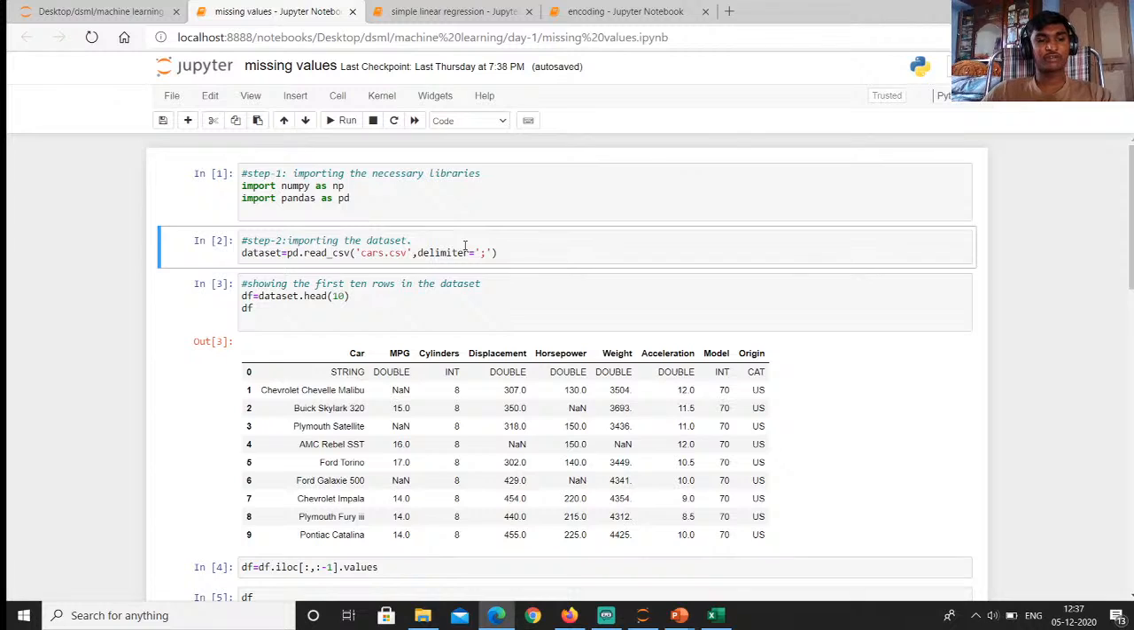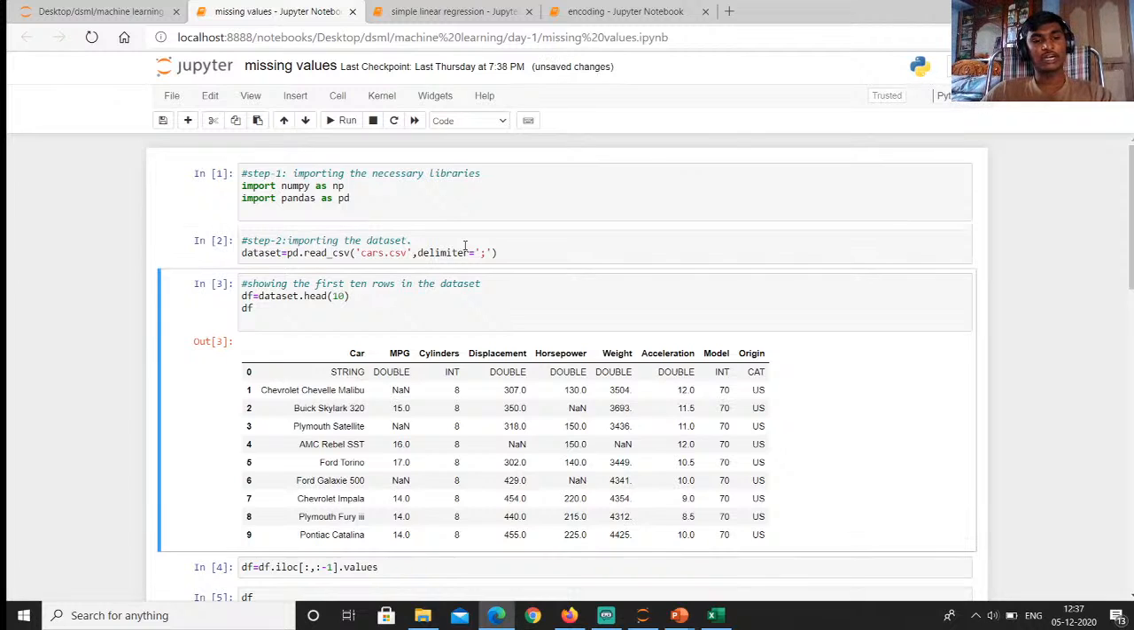We are importing the file. Let's see, it does not show any error. That means it is successfully imported to the dataset variable. And then we have to see what the variables or attributes in the dataset are.